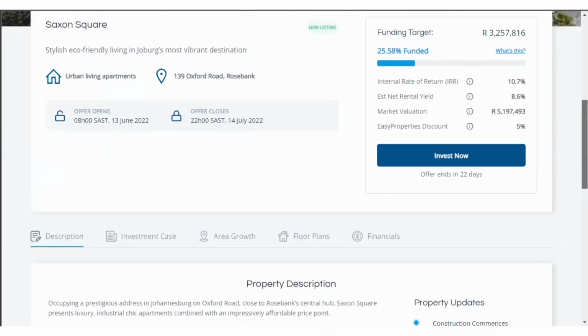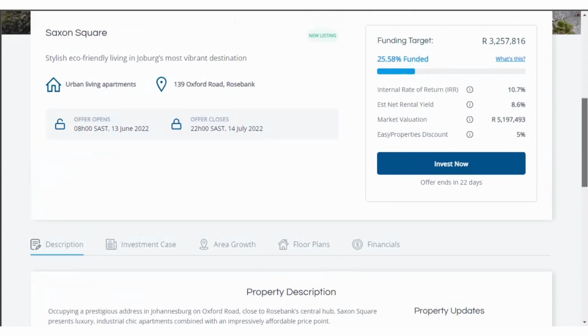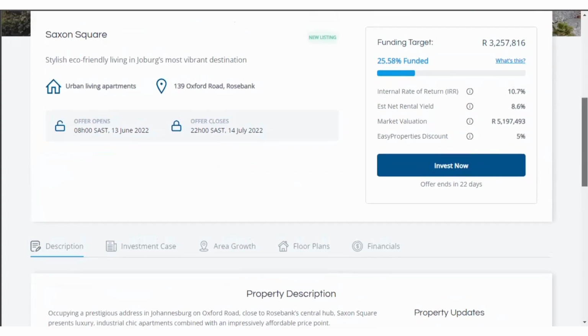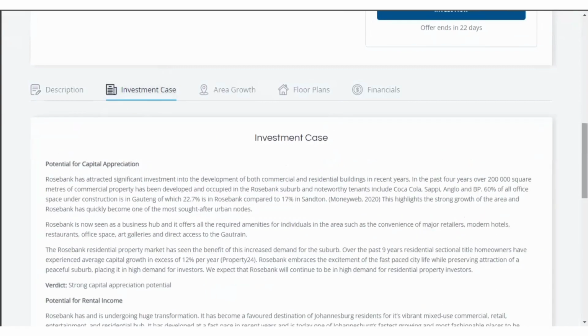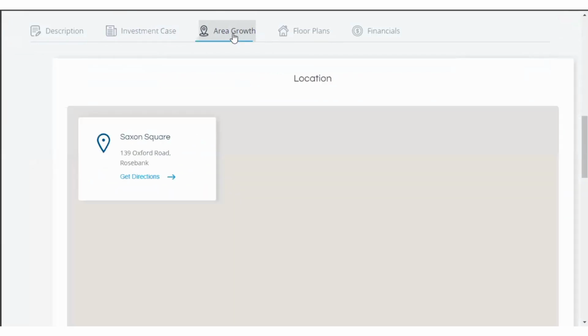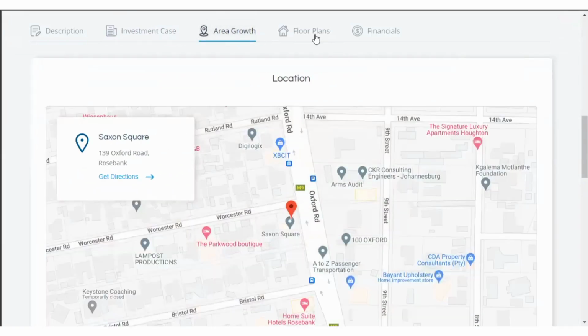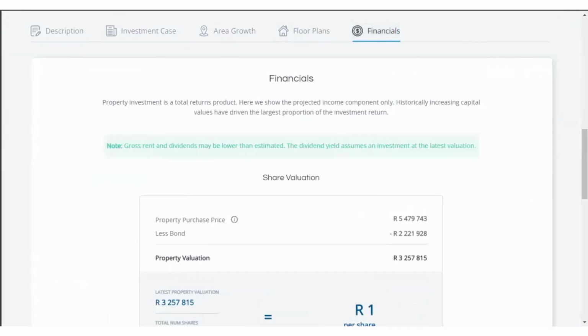Pretty cool. And each share of a property is worth R1, right? So that's the starting entry. So literally, if you bought one share, that's fine. You can literally invest R1 in the property and be a property owner. And the platform gives you a lot of information. It gives a description, the investment case about the particular property, and then the area that the property is in, the sort of growth properties have had in that area, and then obviously the floor plan, and then the financials, which is quite key.